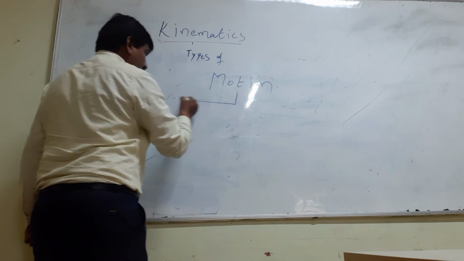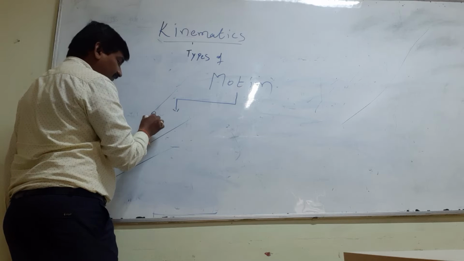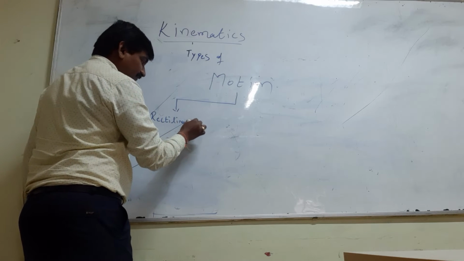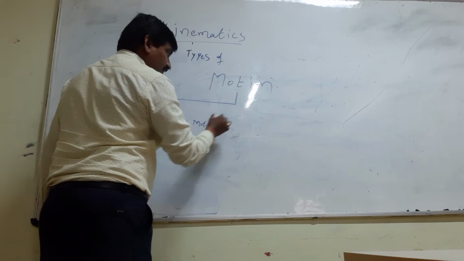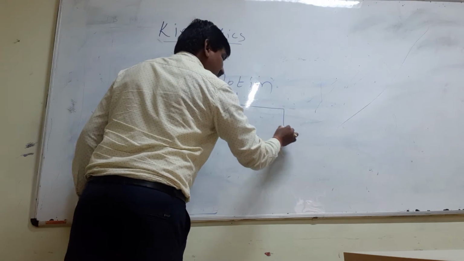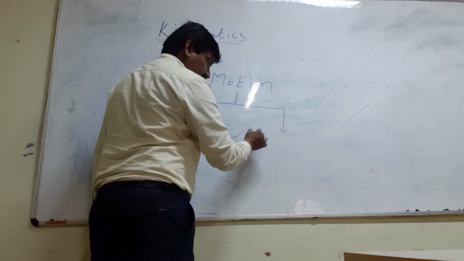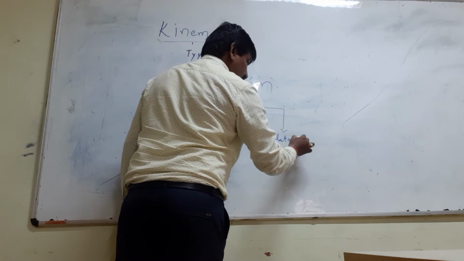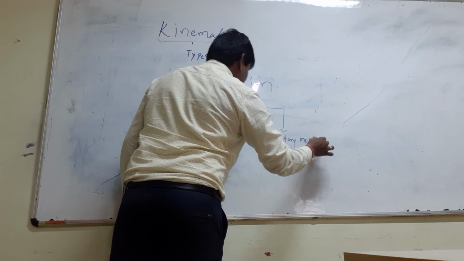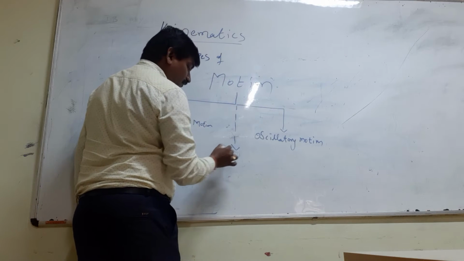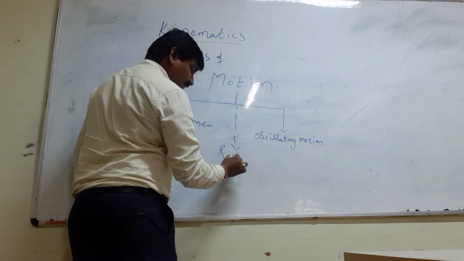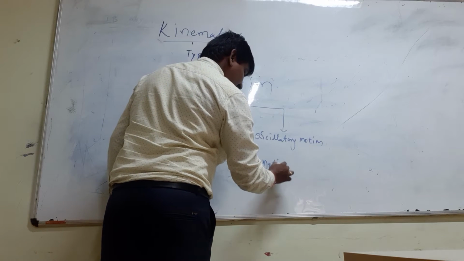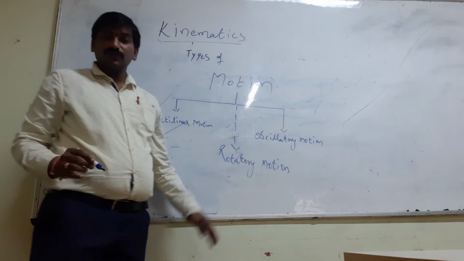First we have rectilinear motion, and we have oscillatory motion. We also have rotatory motion.